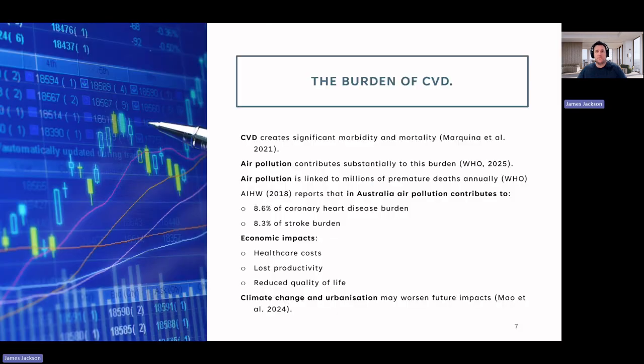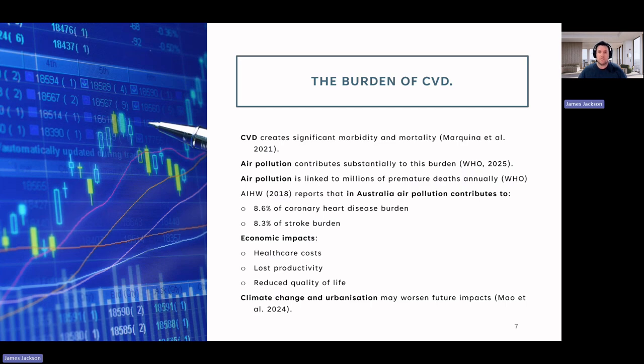Let's talk about the burden of CVD next. So the burden associated with cardiovascular disease extends beyond mortality statistics and includes significant social, economic, and healthcare impacts as well. On the global scale, cardiovascular disease is a major contributor to disability, reduced quality of life, rising healthcare costs, and premature death. This burden is further increased by air pollution, which contributes to preventable cardiovascular illness and disease outcomes. So those things we can do something about.